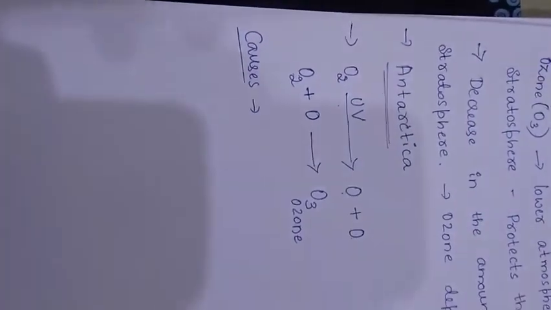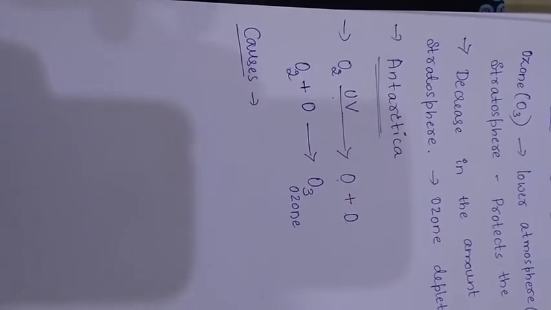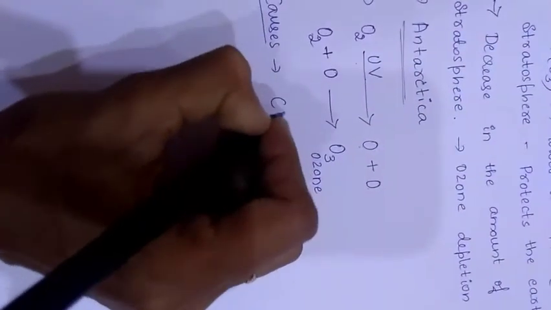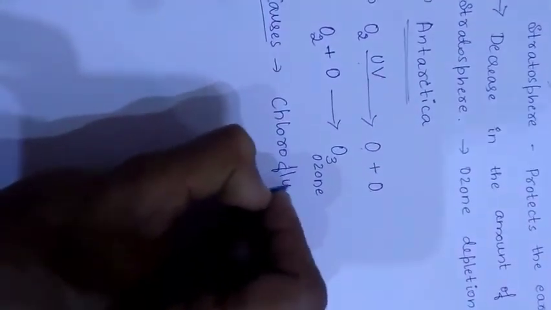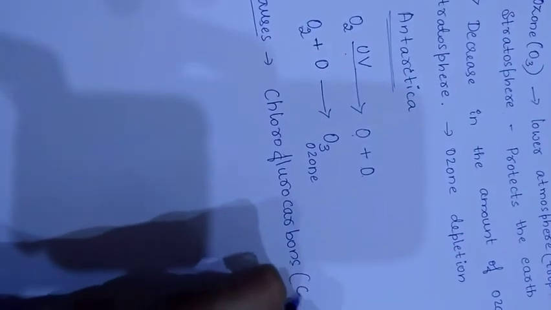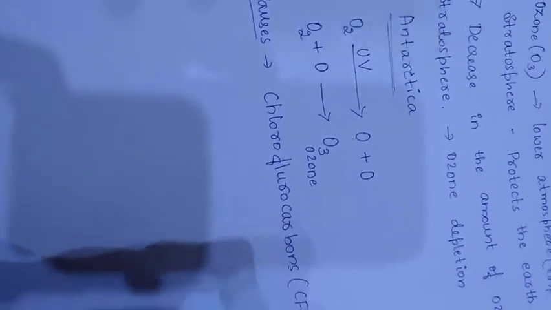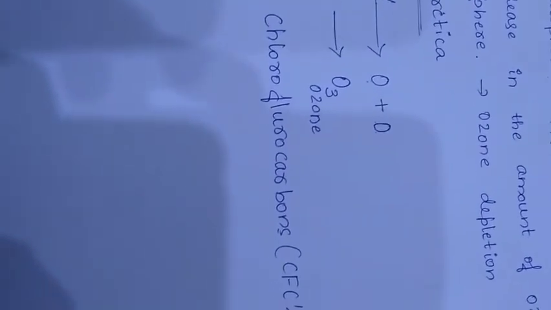The main cause of ozone depletion is chlorofluorocarbons, or CFCs. These are usually used in air conditioners, AC, and in refrigerators.